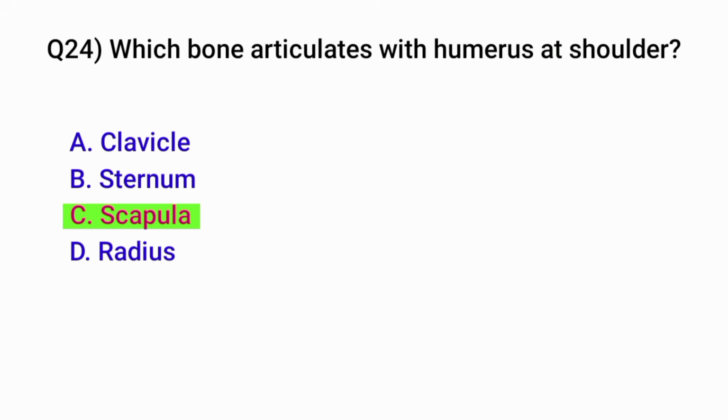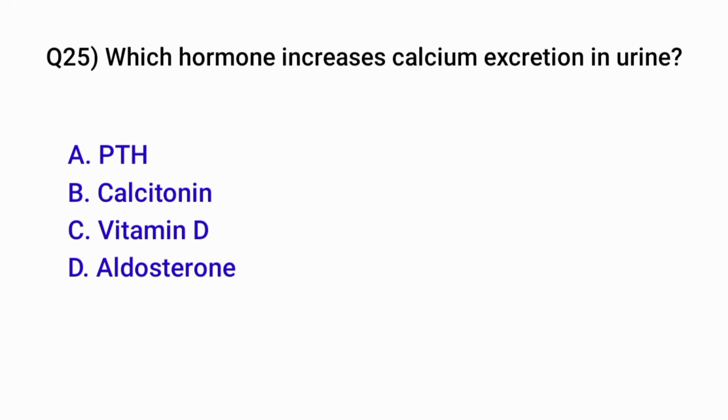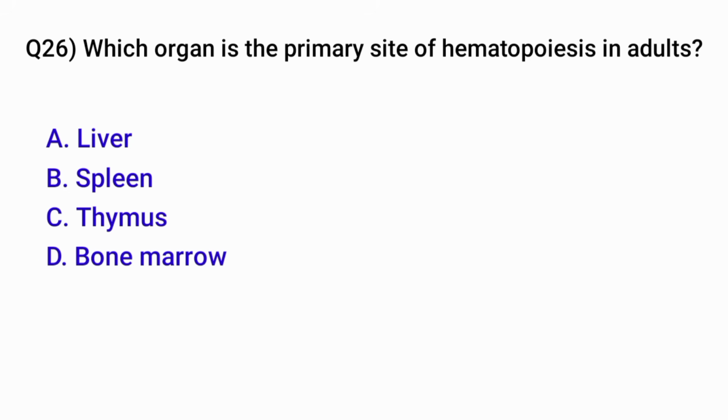Question number 23. Where is the iliac crest located? Correct option is A. Ilium. Question number 24. Which bone articulates with the humerus at the shoulder? Correct option is C. Scapula.